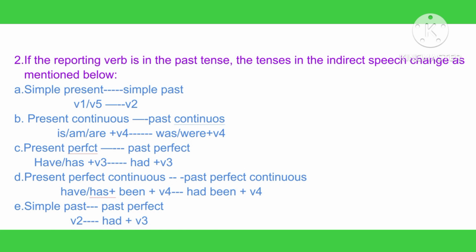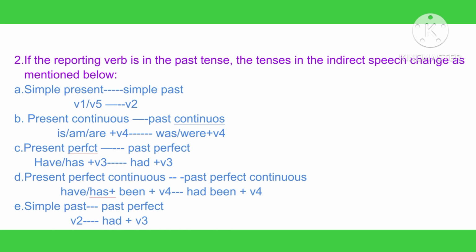If the reporting verb is in the past tense, the tenses in the indirect speech change as mentioned below. For example, A, simple present changes into simple past. That means verb 1 or verb 5 changes into verb 2. B, present continuous changes into past continuous. That means is/am/are plus V4 changes into was/were plus V4. C, present perfect changes into past perfect. That means have or has plus verb 3 changes into had plus verb 3.